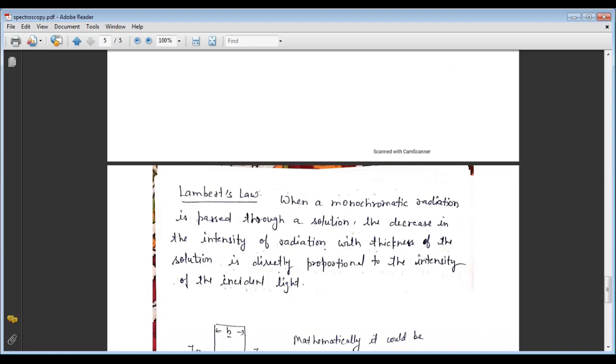Now I want to complete my lecture. In our next lecture we are going to start the types of spectroscopy. The first is ultraviolet spectroscopy, then infrared spectroscopy, then NMR spectroscopy, which is nuclear magnetic resonance, then flame photometry, and one more type of spectroscopy called MRI. These are the spectroscopies we will discuss in our next lecture.